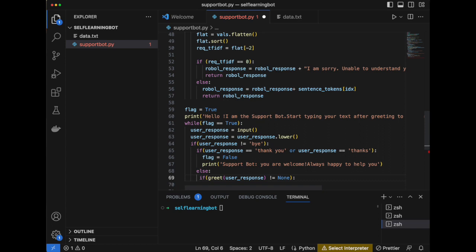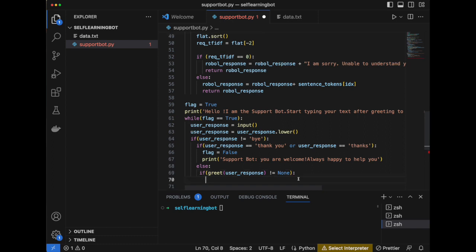Or else, if greet response is not equal to none, then it will greet you saying bot greet bracket user response.